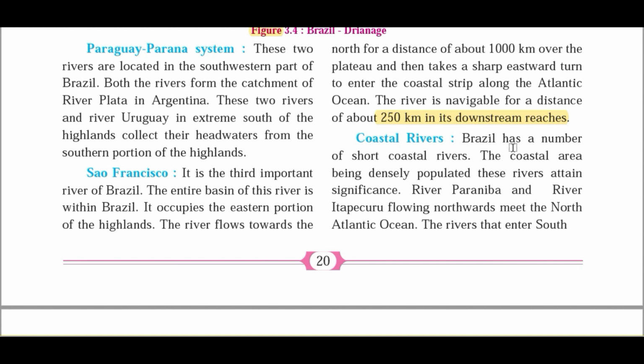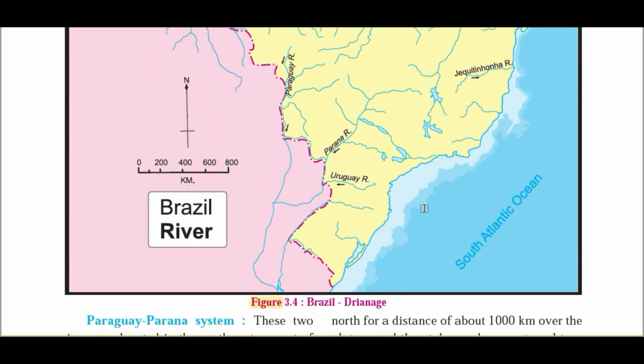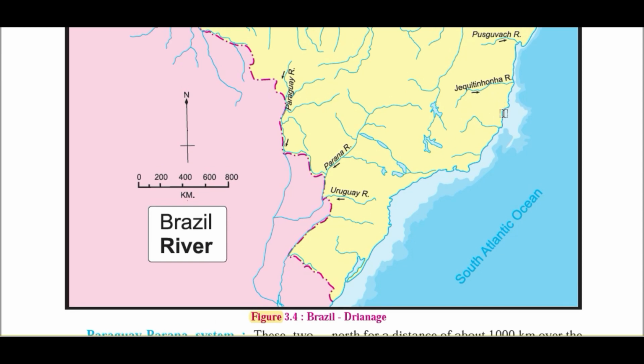Then the coastal rivers. Brazil has a number of short coastal rivers, like India has. On the western coast of India, there are tremendous numbers of rivers. In each village or in each tehsil, you will find 2 to 3 coastal rivers. The coastal area being densely populated, these rivers attain significance. Why do these rivers attain significance? Because the coastal area of Brazil is densely populated, there are many international ports over here, and there is a plain area.